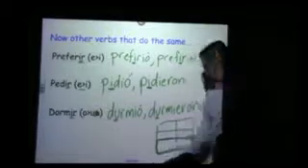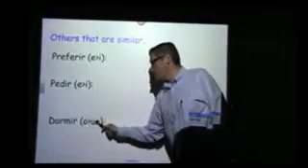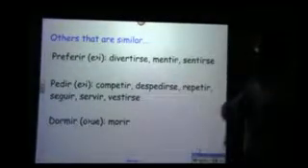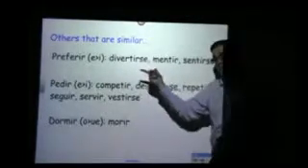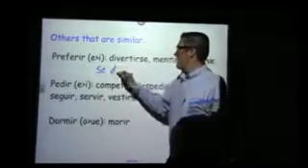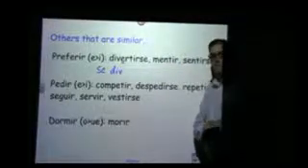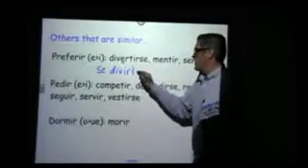Or sole verbs. Okay? Now there are others that are similar to preferir, where it's an E to I, or pedir, E to I, or dormir, O to UE, or O to U. Actually, I should get rid of this E because that's confusing. In the present tense, it's O to UE. In the preterite, it's O to U. Let's take a look at what they are. So, preferir, we've got a couple others. Divertirse, to have fun, to enjoy oneself. He enjoyed himself. D-I-V-I. There's where our stem changes. Él se divirtió.